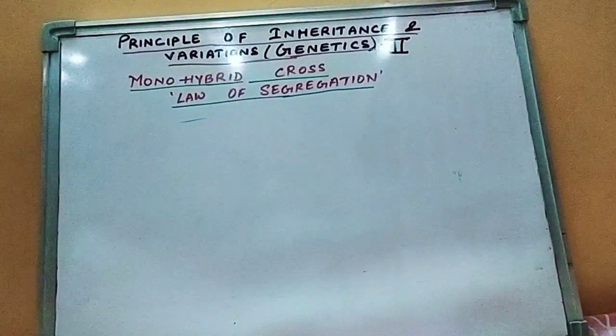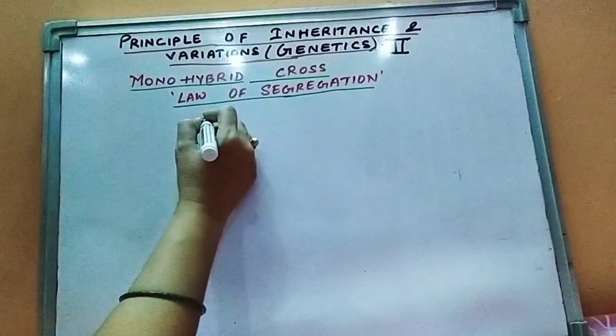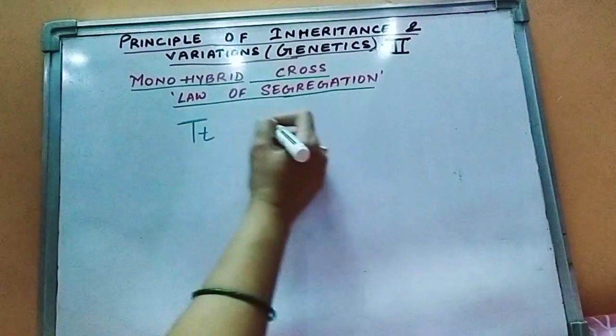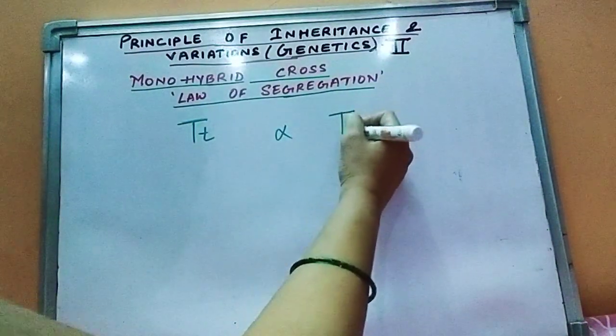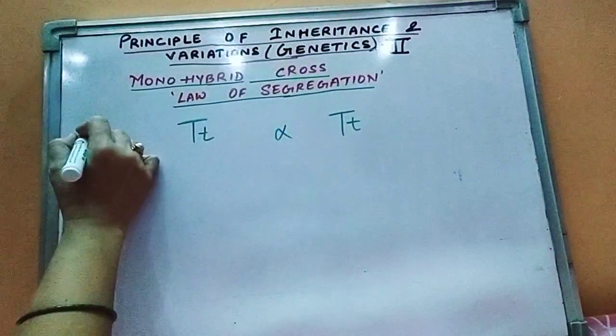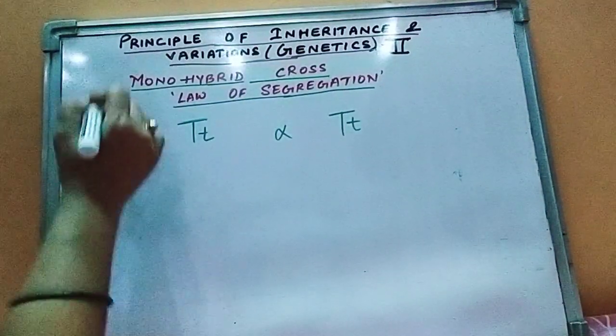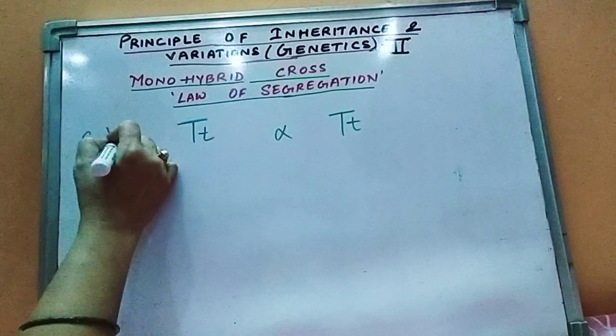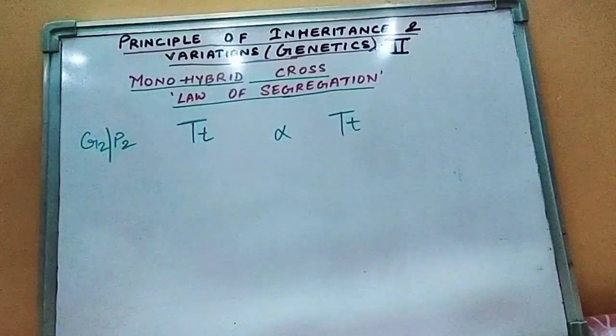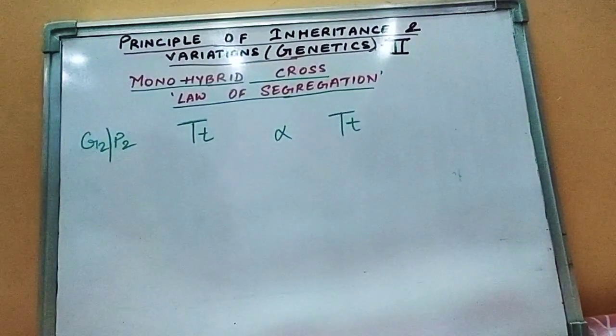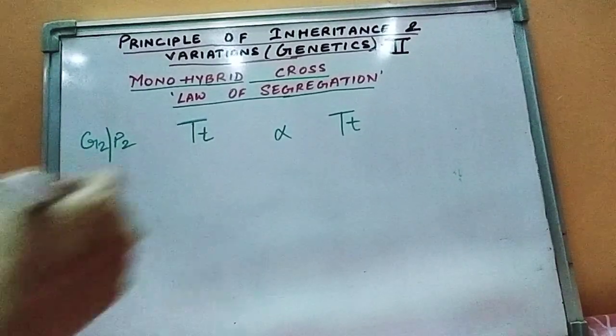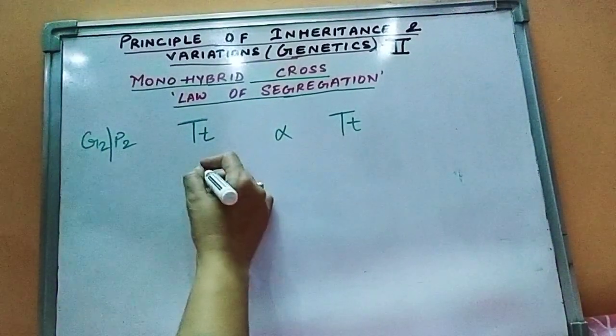In the second one, the offspring were self-crossed, that is capital T, small t. So they were the gametes of the second cross, or P2 you can say. So what will be the result in the F2 generation? Let's make a Punnett square.